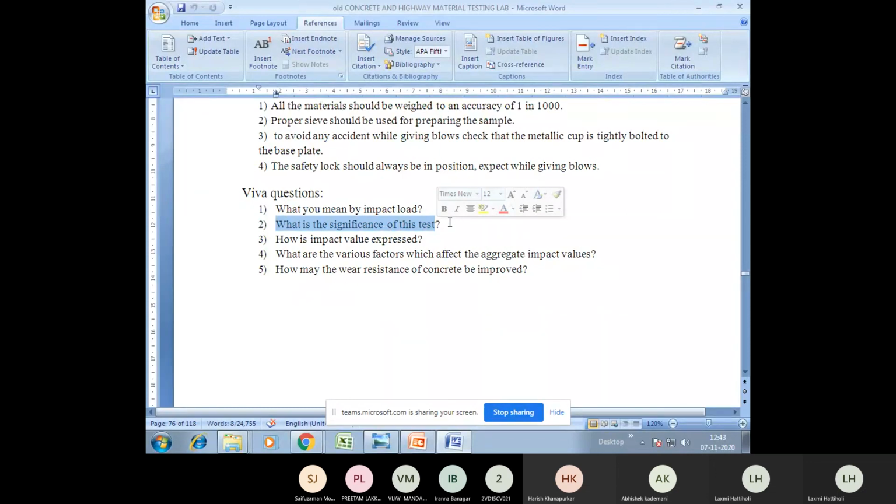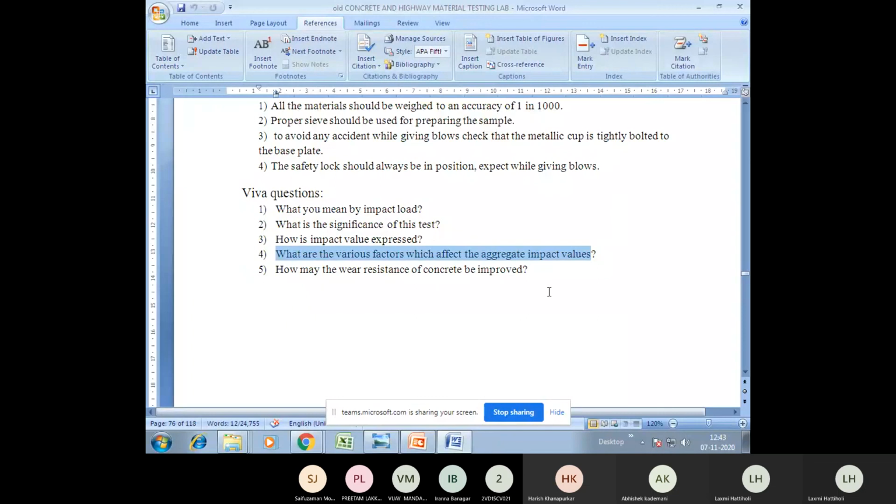Right? Next, how is the impact value expressed? It is expressed in terms of percentage, so 9.81 percent, that's how you express the value. Next, what are the various factors which affect the aggregate impact value? Yes, you can say it depends on water absorption also.